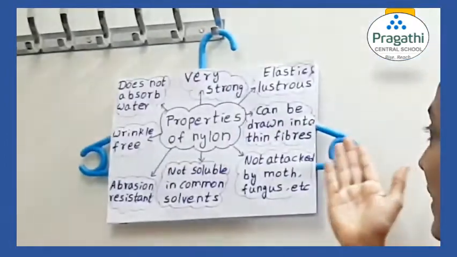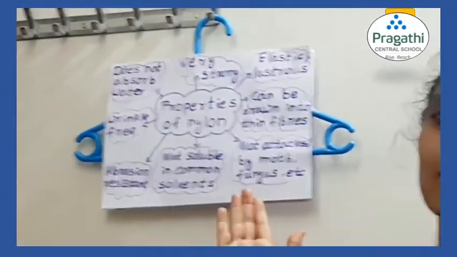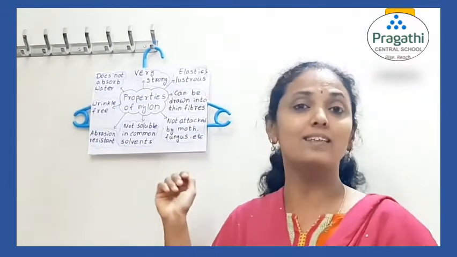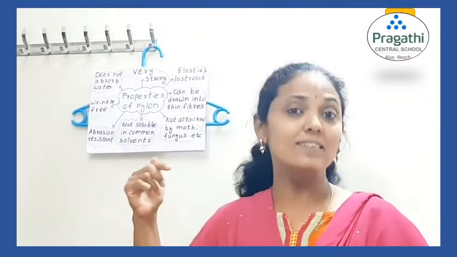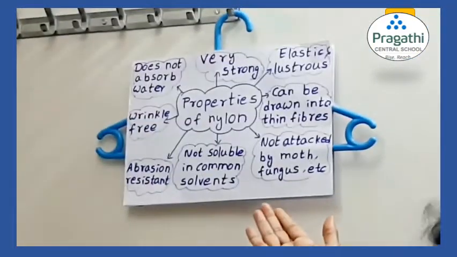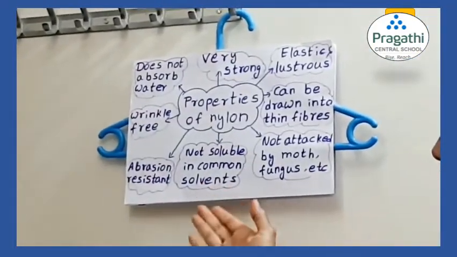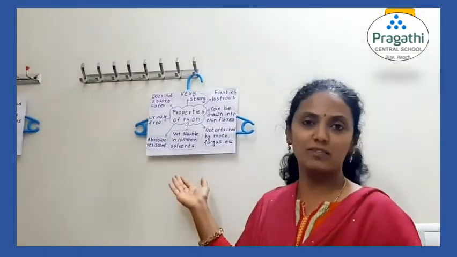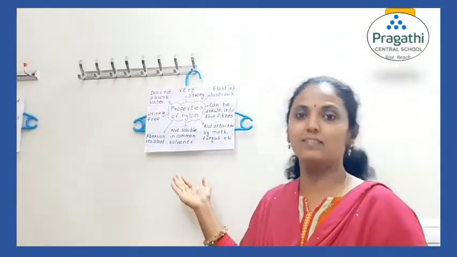Next, it can be drawn into thin fibers. So it has some peculiarity. We can draw it into very thin fibers. That is the reason it is used in bristles of toothbrushes also. It is not attacked by moth and fungus. It is not soluble in common solvents. I think you know some common solvents: water, benzene, phenol.